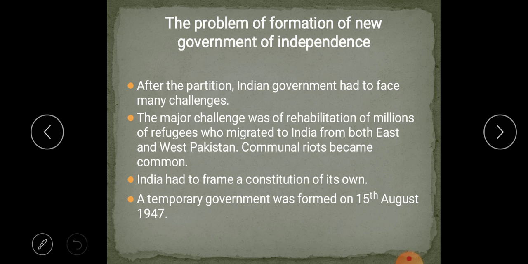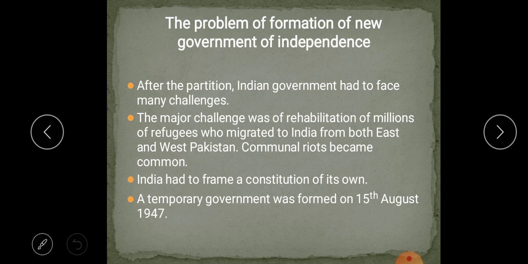The problem of refugees was one of the worst problems resulting from the partition of India. Refugee means the people who were born in the country, but they will become aliens. Aliens means outsiders of the same country. They will become non-residents of the country, but they were all born in the same country. That is called refugees.